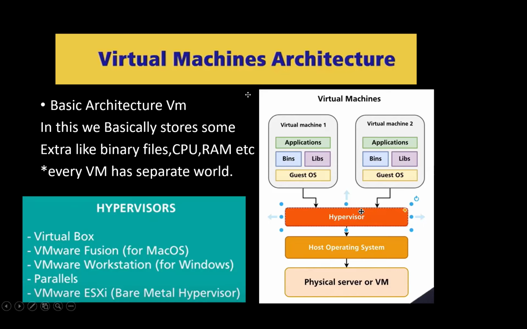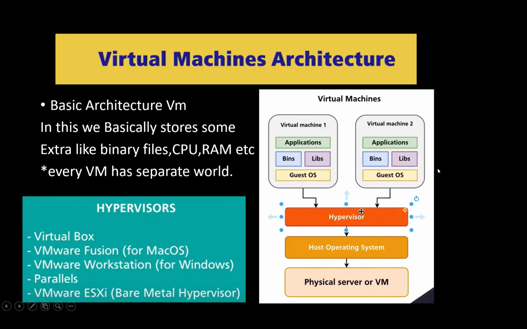What is the architecture of a virtual machine? Virtual machine architecture contains the libraries, the binary files, the guest operating system, and some applications which are running in the virtual machine. Suppose I am opening Ubuntu and I have deployed some application there. These are the applications, and binary files and libraries are also associated with it, along with the guest operating system.